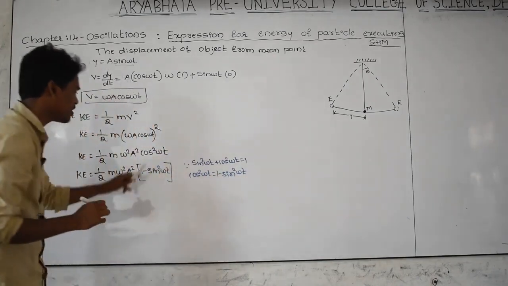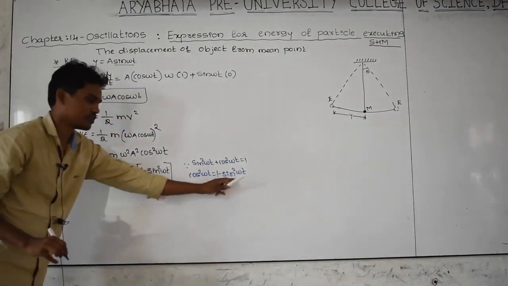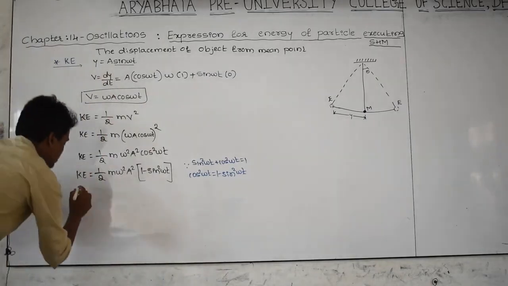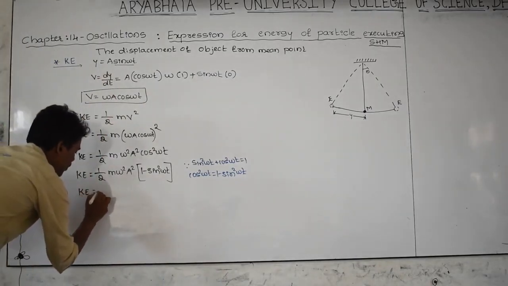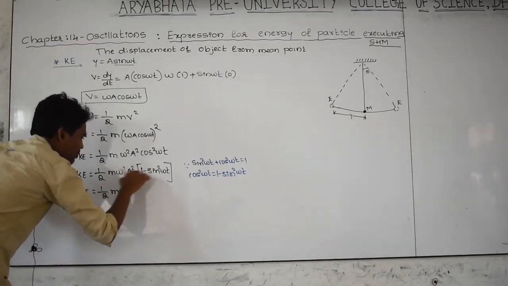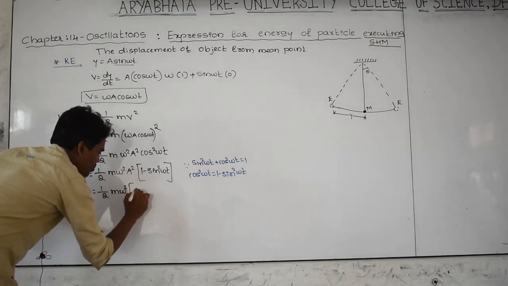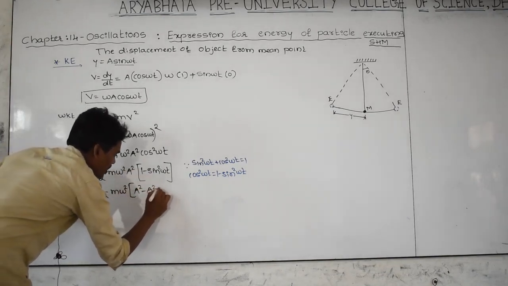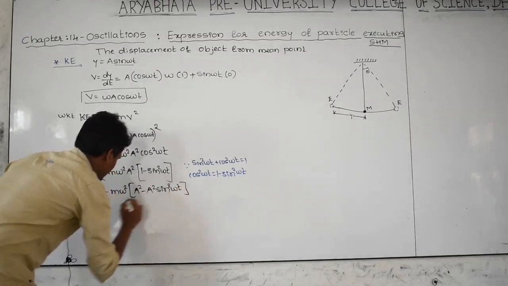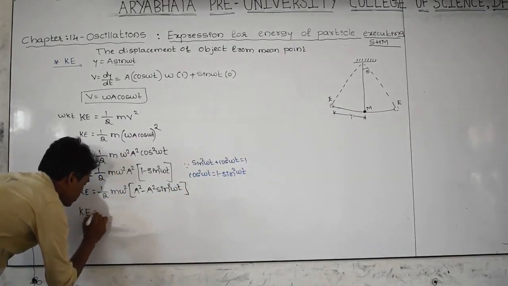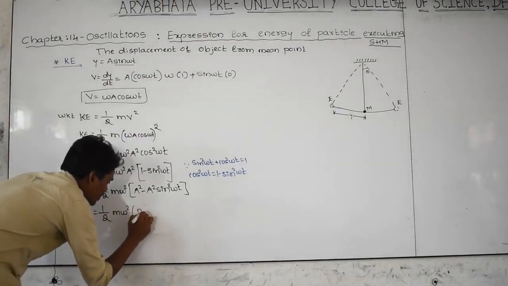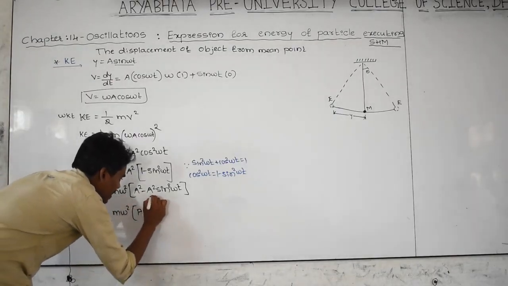Therefore, I have substituted this, and kinetic energy is equal to 1 by 2 m omega square, multiply a square inside, a square minus a square sin square omega t.